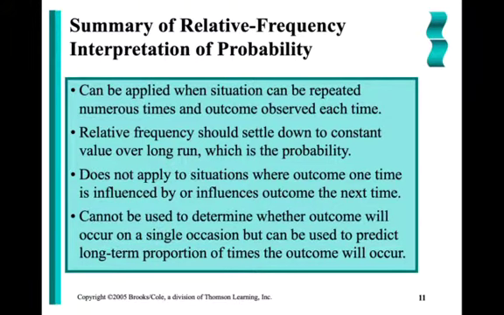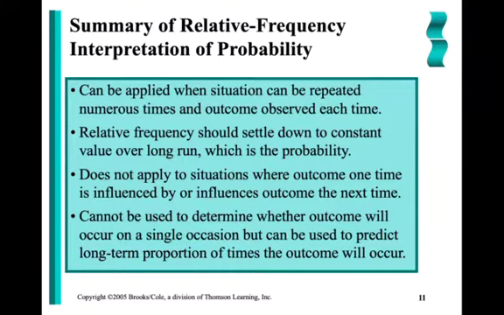Now, for this relative frequency interpretation, it says it can be applied in situations where the experiment can be repeated over and over again. If I need this to work in the long run, I need to be able to do the experiment multiple times. It says the relative frequency should settle down to that constant value over the long run.